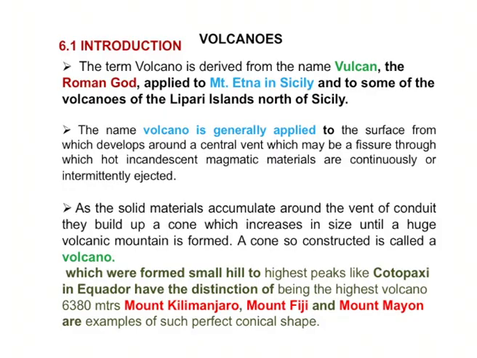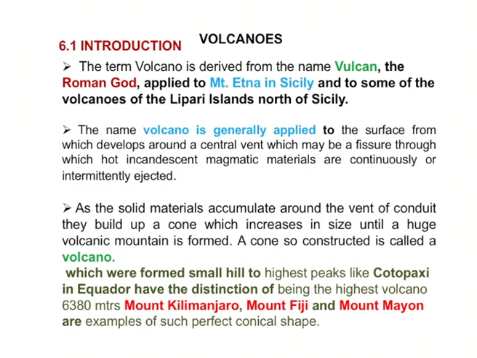So here, the main term is related to volcano material. The term volcano, where has it come from? It has come from Vulcan, a Roman god.